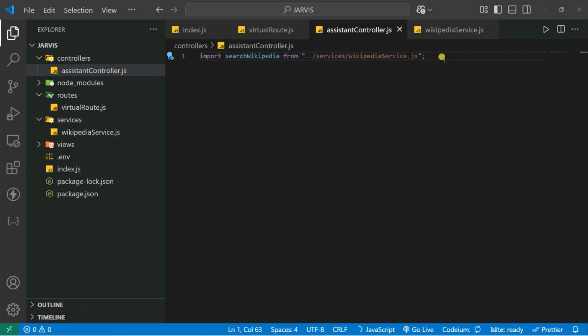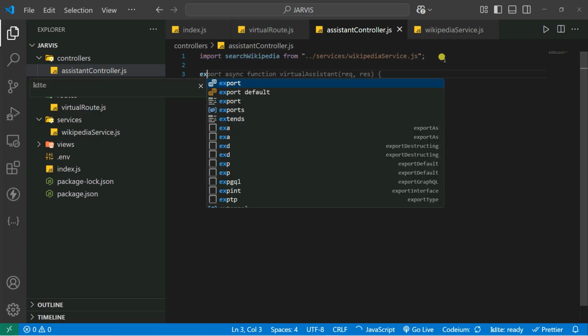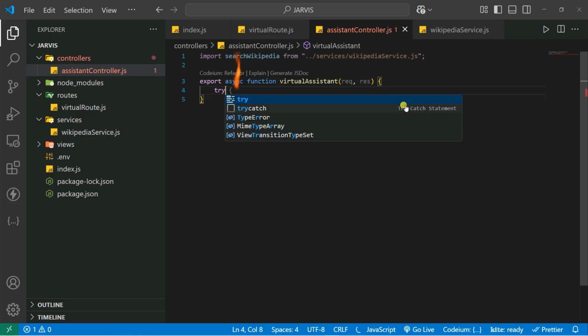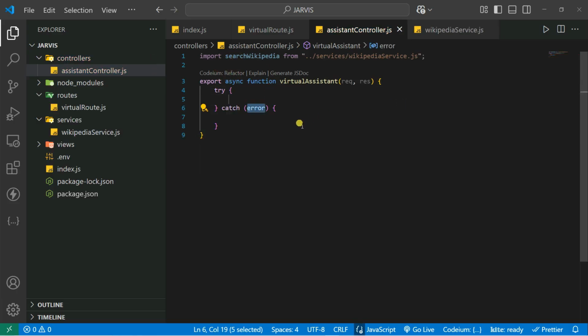And after that, you're going to create a function. Let's say export async function called virtualAssistant, which is nothing but one async function, right? And inside that, you're going to create a try and catch block. In the catch block, we're simply returning our error. So you can say something like error.